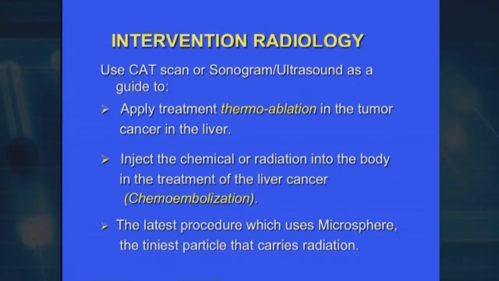Dr. Tran, how is intervention radiology used in making a diagnosis of a disease? The main role of intervention radiology is to make the diagnosis of any tumor of the body. Right now we have ultrasound guided biopsy. That means we locate different abnormalities in different organs and use ultrasound to guide the needle into the area to get some kind of specimen for testing. Right now, most of the time we are able to avoid surgery, because before intervention radiology, most of the time we had to do surgery to do the biopsy of the organ.